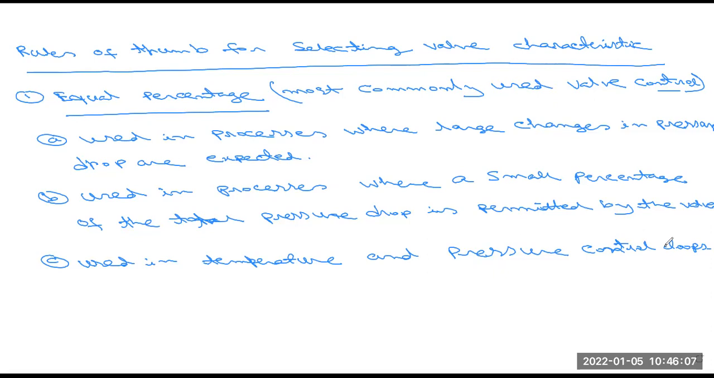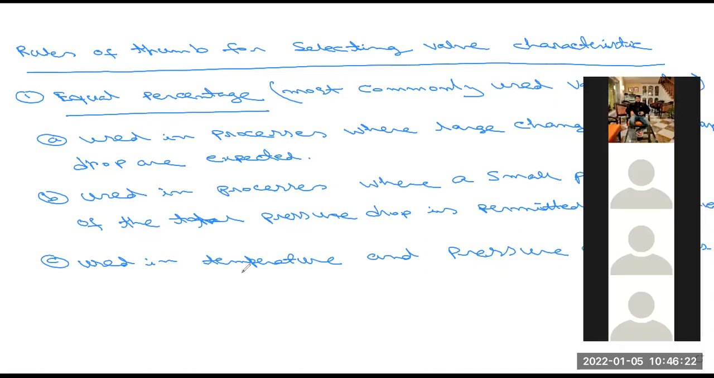Number three, used in temperature and pressure control loops. When you run a process control industry, you simultaneously control the temperature and pressure of the liquid system, where the user sets a particular temperature of the fluid flow system. So using these rules, we control the temperature and pressure of the fluid. This is the equal percentage. Is it clear, all of you?